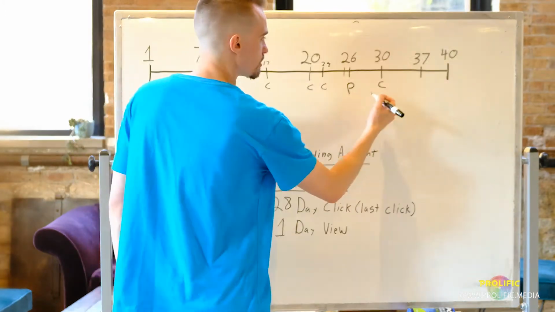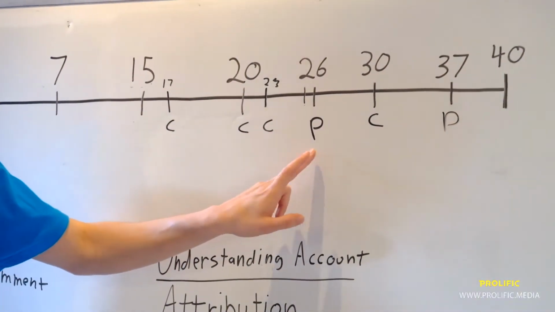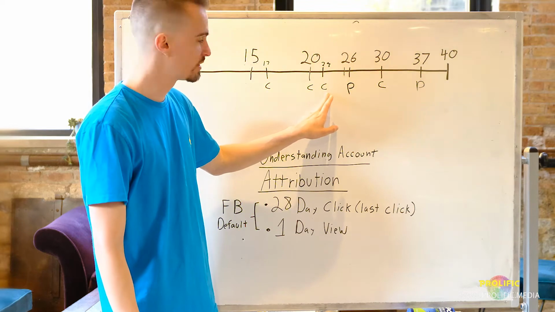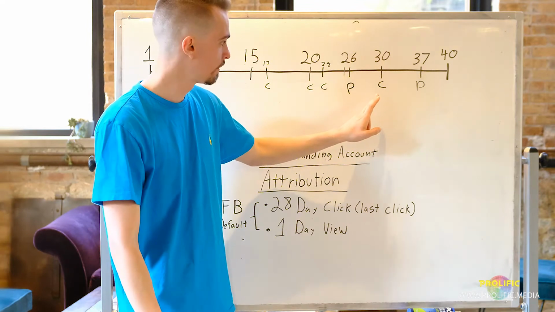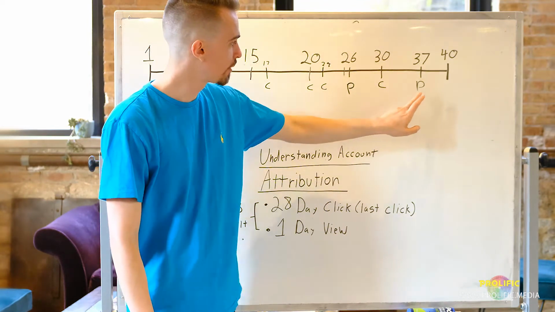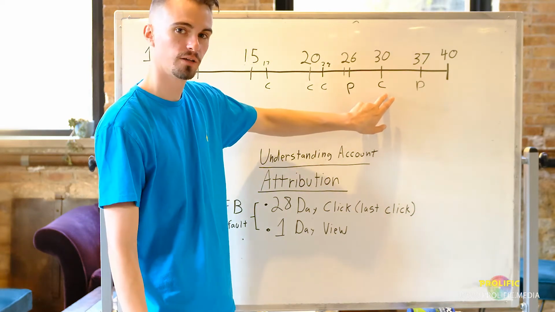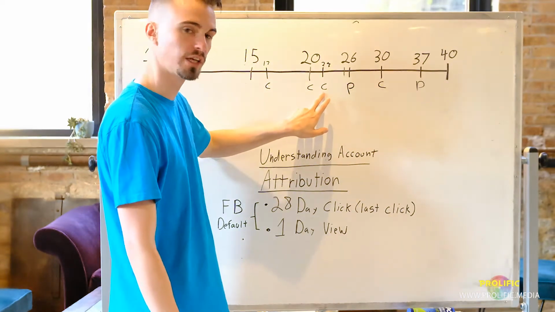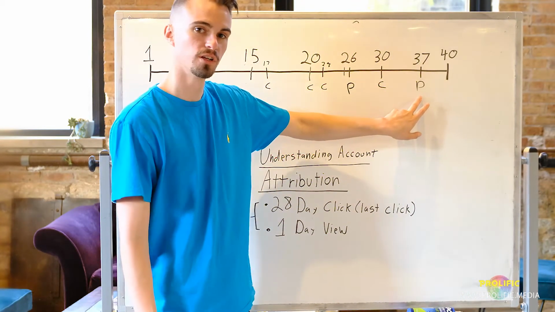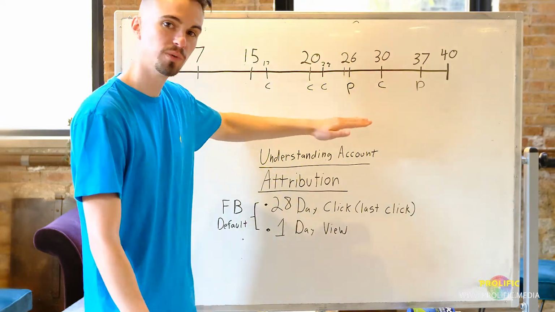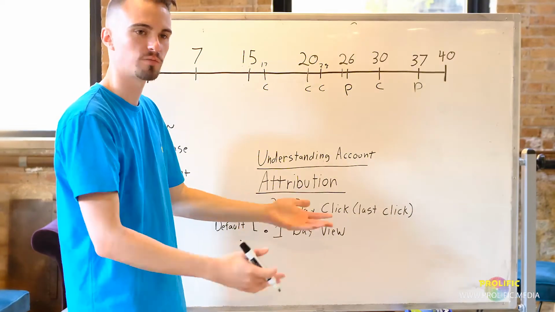But let's say that we purchased here. So we click, click, click, purchase. Right over here, this is going to go here for this last click. But let's say we're served ads again for a retargeting ad. We click here and we purchase here. Now where is this attributed purchase going to go? This is going to go to this click, not to this click, because this click was attributed to this purchase. And now this click is attributed to this purchase. So you can have those two purchases, but they'll be in different campaigns because this would be in your prospecting campaign or maybe retargeting your engagement somewhere else.